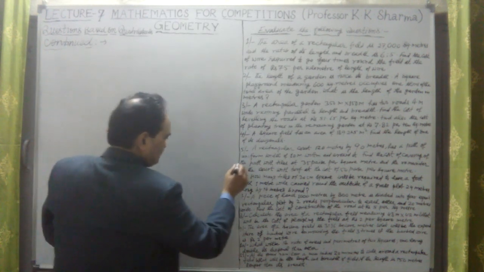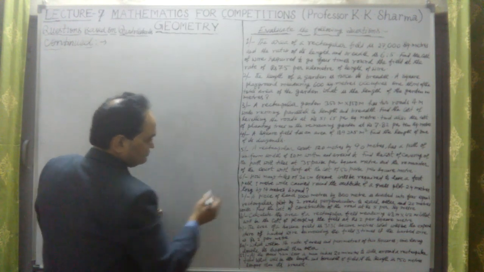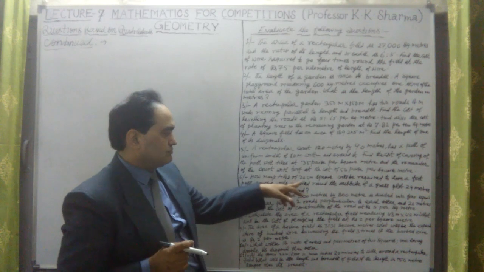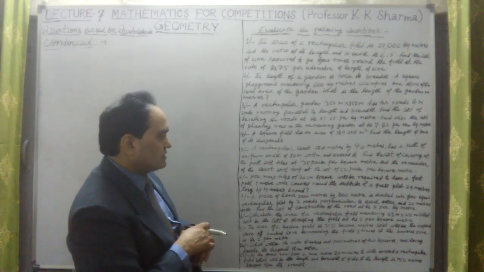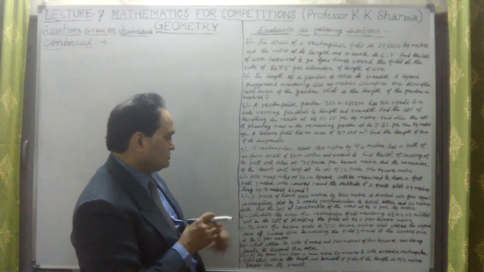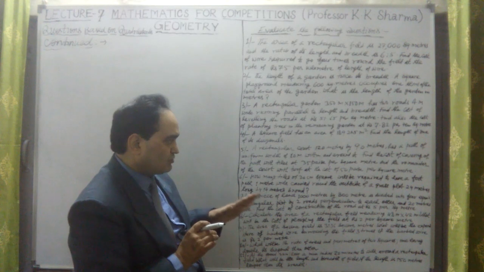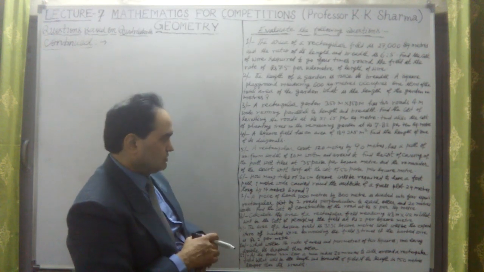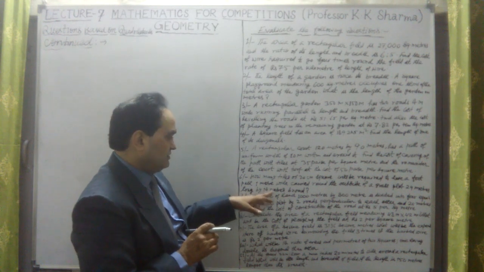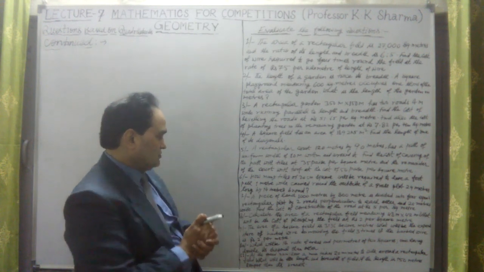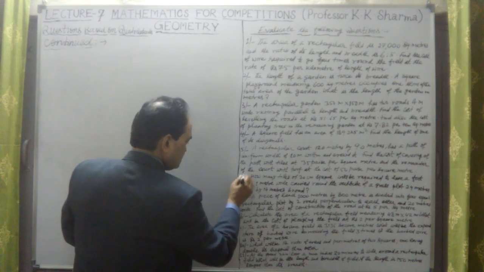Question number 6 says: how many tiles of 20 centimeters square will be required to have a footpath 1 meter wide carried around the outside of a grass plot 24 meter long by 14 meter broad? Simple. This is question number 6.